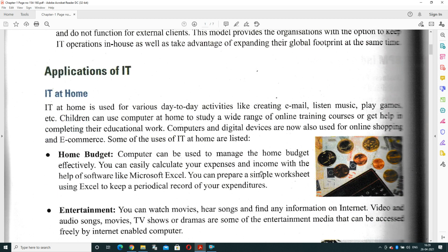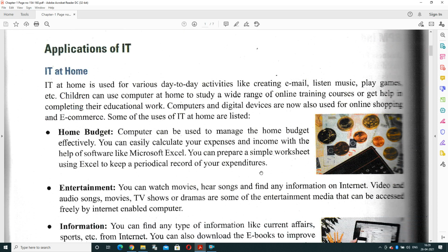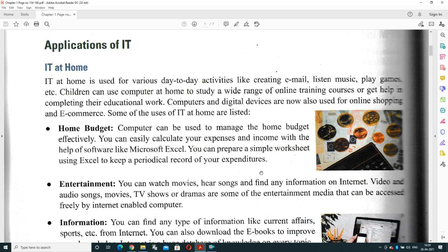So applications of IT can be used in many more locations, like IT at home. IT at home is used for various day-to-day activities like creating emails, listening to music, playing games. Even children can use computers at home to study a wide range of online training courses. And nowadays, due to COVID, it's going on. Computers and digital devices are also used for online shopping and e-commerce or e-education systems.